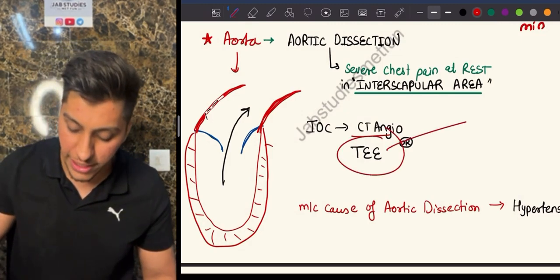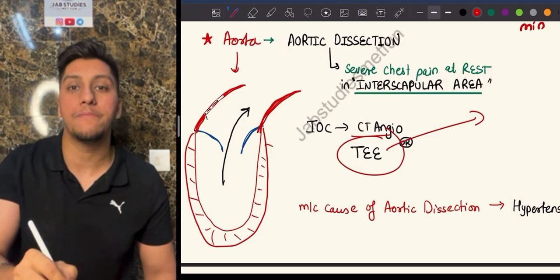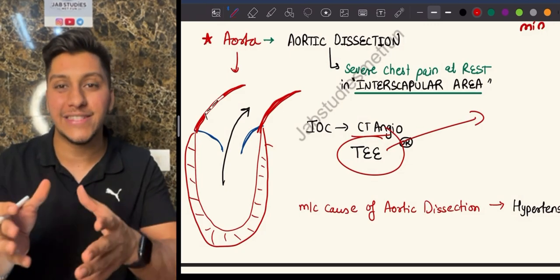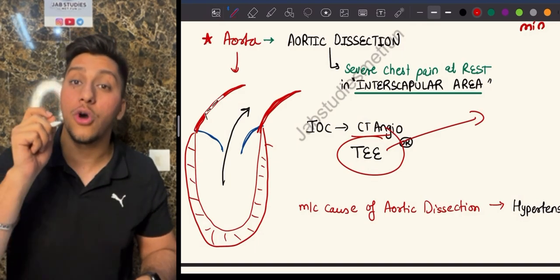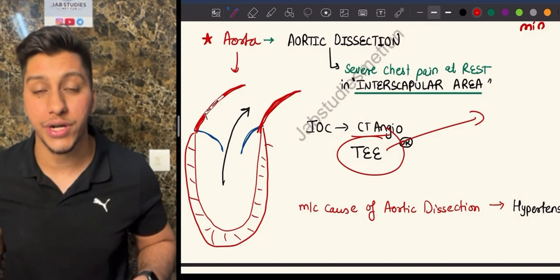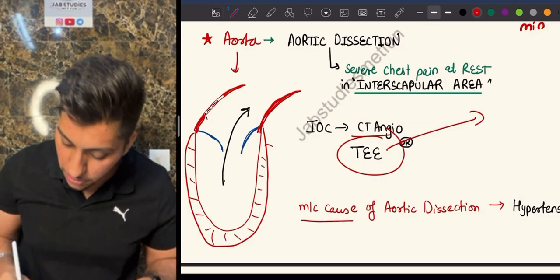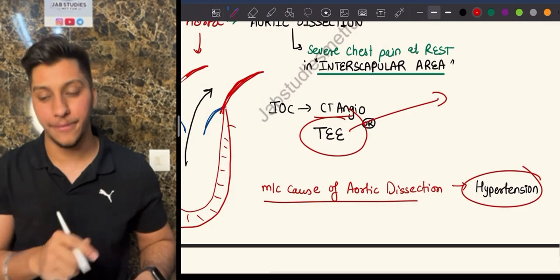If I answer you right now, it will be just a passive memory. If you find it out and then comment below, I really request you to comment below, so that if other people are not finding it out, at least they will find it that way. So please comment below what is the full form of TE. This is also an investigation of choice in case of aortic dissection. Another surgery question is, they'll ask you the most common cause of aortic dissection. Again, the answer is going to be hypertension.